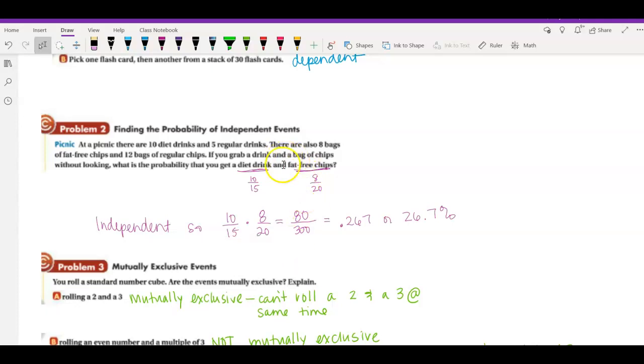Oh, sorry. And also, this is an and problem, drink and chips. So we're going to multiply them: 10 out of 15 for drinks times 8 out of 20 for chips. Multiply across, put that in your calculator, and you get 26.7.